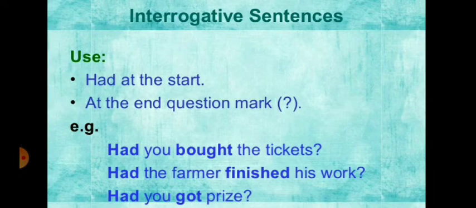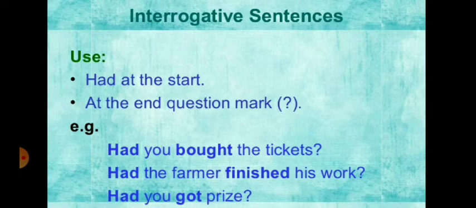As you can see here, had you bought the tickets? Had is used before the subject, and after the subject, third form of the verb is used, and then object. And in the second example, had the farmer, farmer is a third person subject and of singular number.